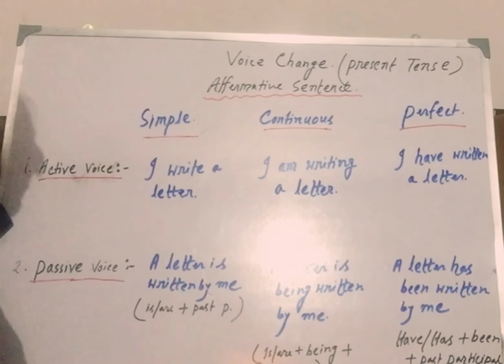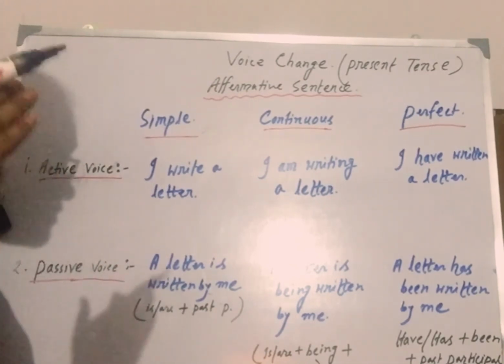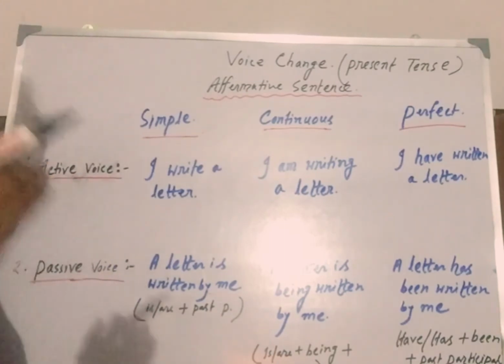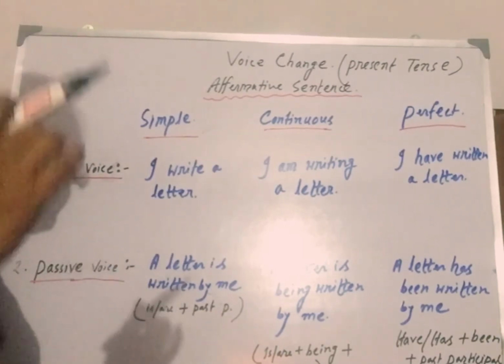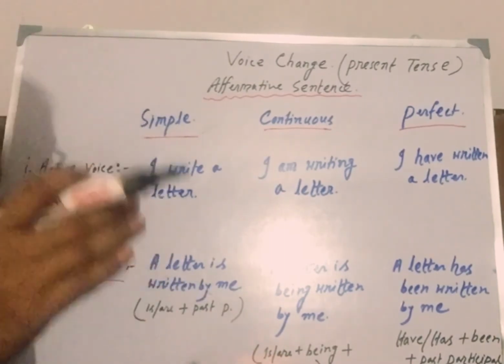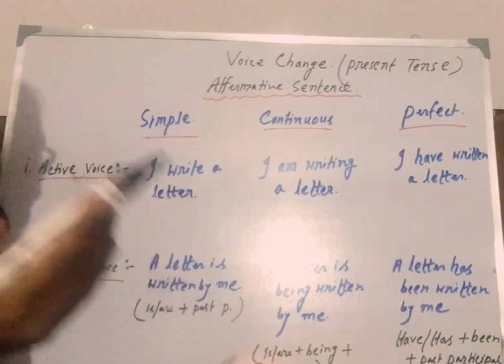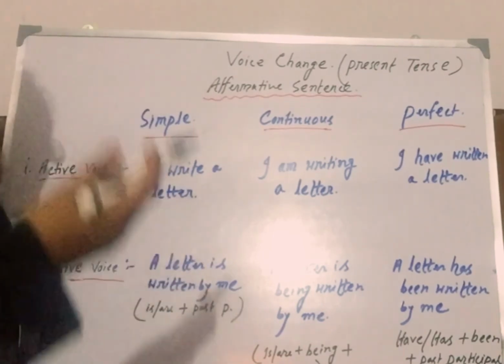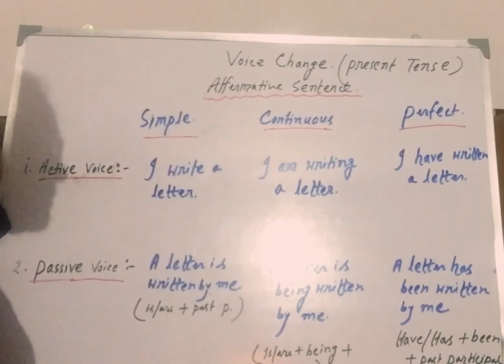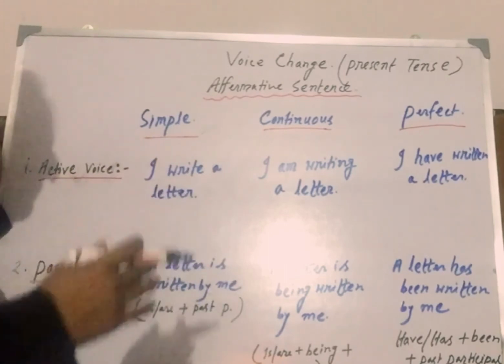Again, at the last moment, I am telling you everyone, please learn all verbs and tenses properly, and learn what is subject, what is object, what is verb. Okay, because if you do not identify what is subject, what is object, what is verb and which tense it is, you will not be able to solve the question from active to passive voice or passive to active voice. Clear?